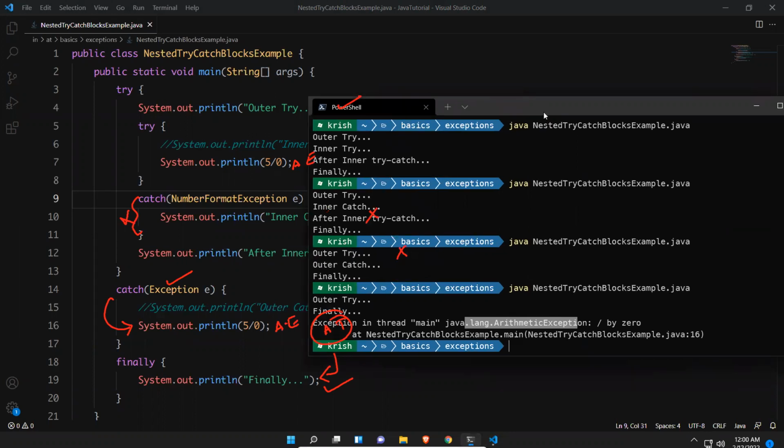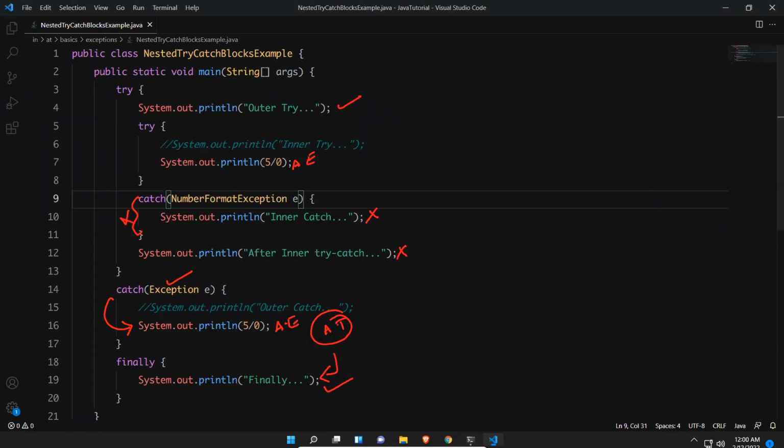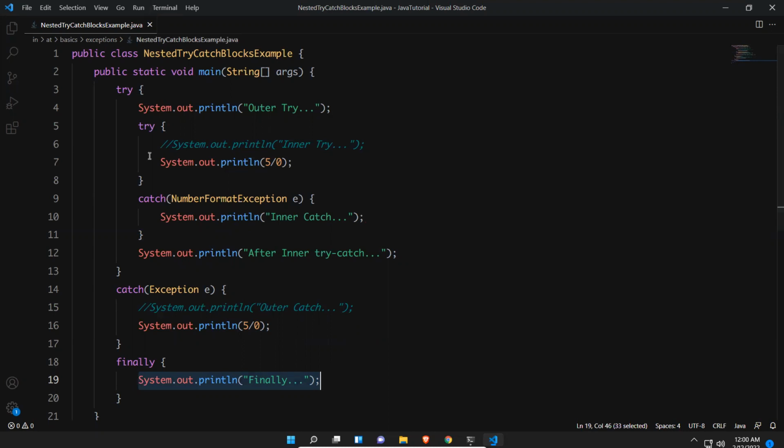So this is how the flow will be in the nested try catch. You can put this try catch inside this try catch. You can put another try catch inside the catch, and also put try catch for this to handle this one. Inside the finally also you can put try catch. There is no rule, because in the catch also sometimes there might be risky code. So you can put this nested try catch anywhere. I explained with this small example, but you need to understand how the flow is going.